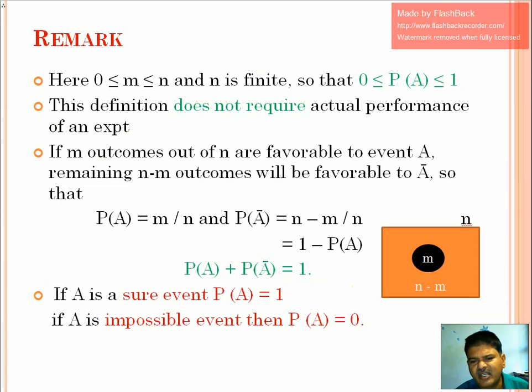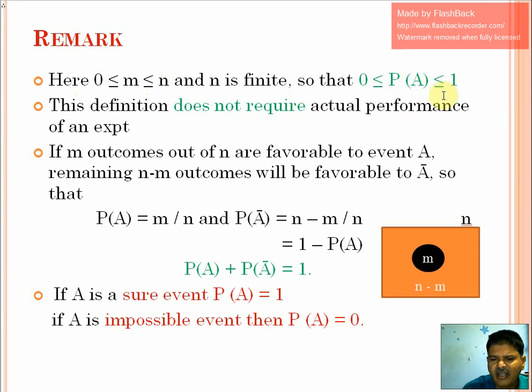What are the important remarks in this classical definition? This m should lie between 0 and n. n is finite, therefore the probability of A always lies between 0 and 1.